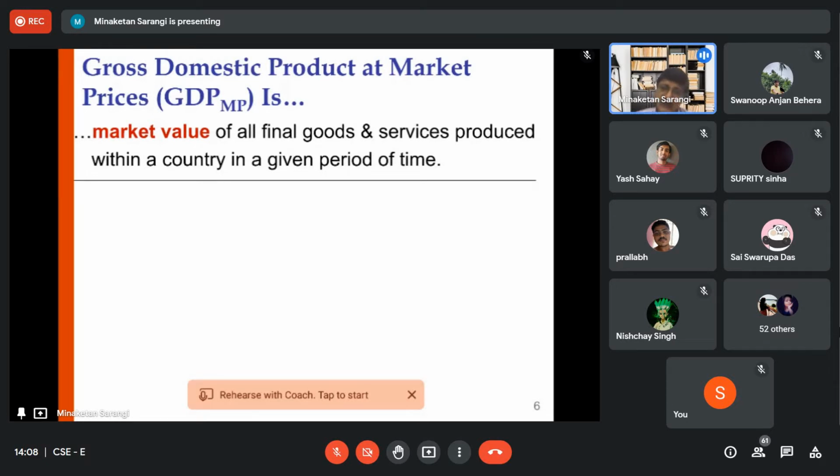So when we say cost, cost is something different from the value in the market. I am taking a very simple example. The t-shirt you are wearing. What is the value in the market? Value in the market, we mean how much you are paying for that. Let us assume you are paying 1000 rupees for the t-shirt you are wearing. This is the value in the market, how much you are paying for that. Or in other words, we can say, what is the price of the product in the market.